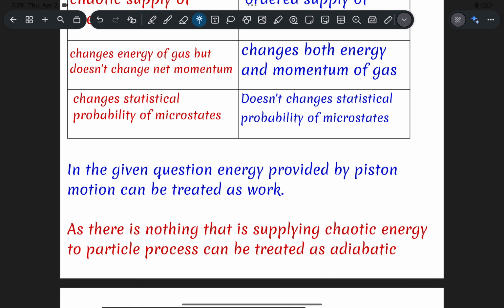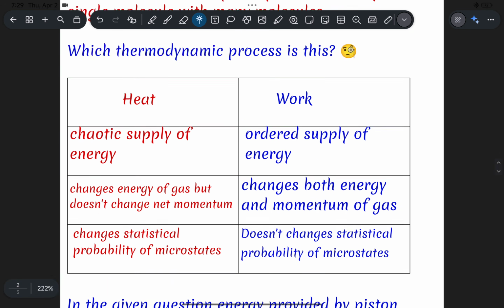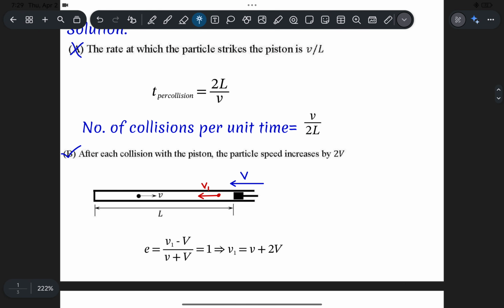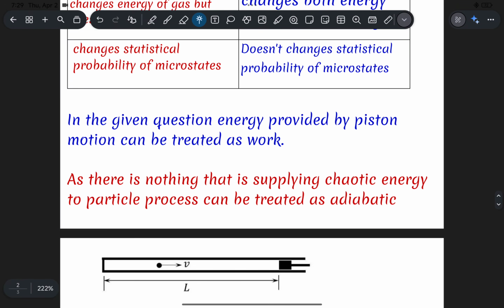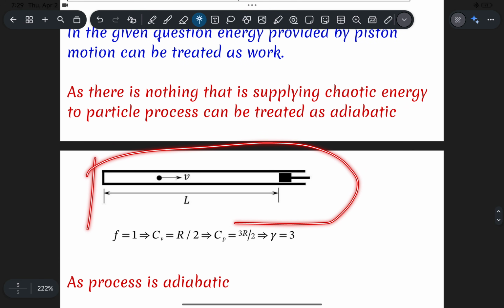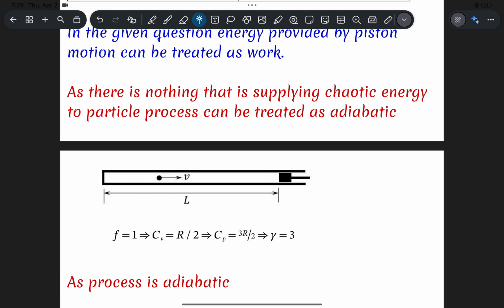So here the piston is moving very slowly, and we can see clearly from the first one only that it is imparting momentum to the gas. Okay, this V plus 2V and all. So every gas molecule is getting some momentum because of the piston movement. So it can be treated as work, and there is nothing in this particular setup given in the question which supplies unordered supply of heat. Everything is properly ordered supply. So here there is no dQ. So I can tell this process is adiabatic.